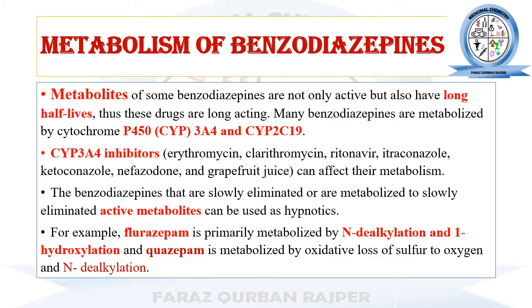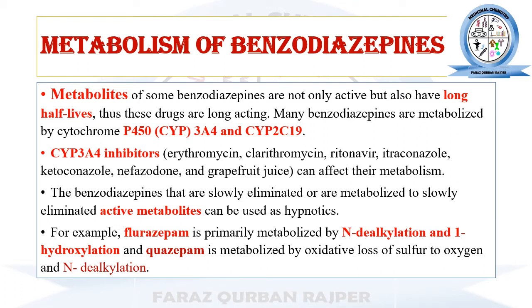Metabolism of benzodiazepine. Benzodiazepines are metabolized by the family of enzymes, that is the cytochrome P450 family. Mainly the cytochrome P3A4 and P2C19 families are involved in the metabolism of benzodiazepine. Once metabolized, benzodiazepines are converted into metabolites.